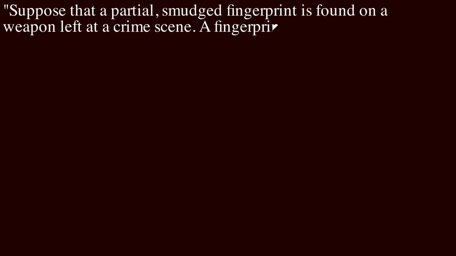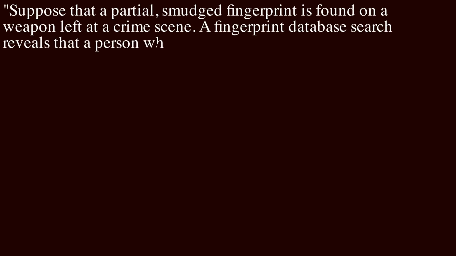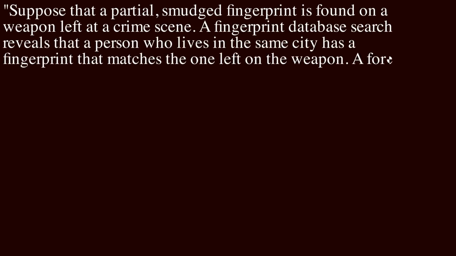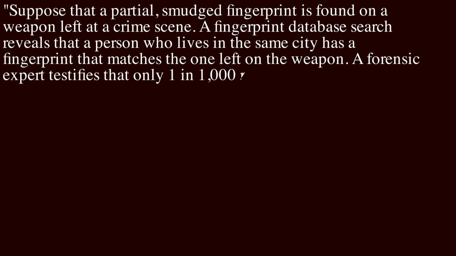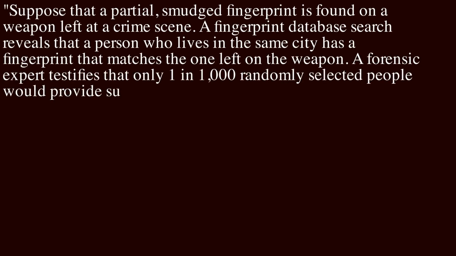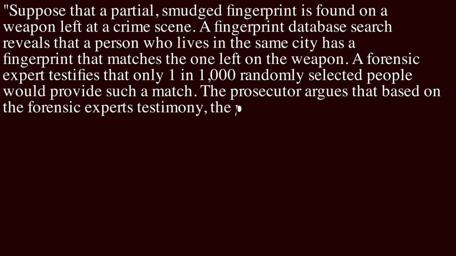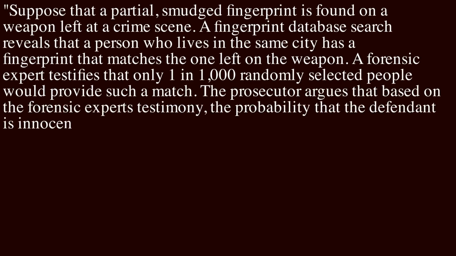It says, suppose that a partial smudged fingerprint is found on a weapon left at a crime scene. A fingerprint database search reveals that a person who lives in the same city has a fingerprint that matches the one left on the weapon. A forensic expert testifies that only 1 in 1,000 randomly selected people would provide such a match. The prosecutor argues that, based on the forensic expert's testimony, the probability that the defendant is innocent is only 1 in 1,000.